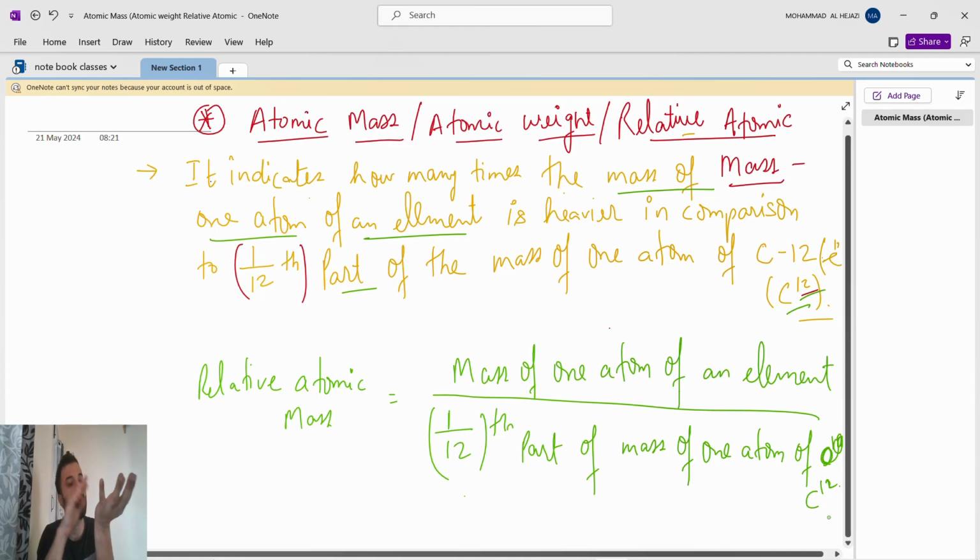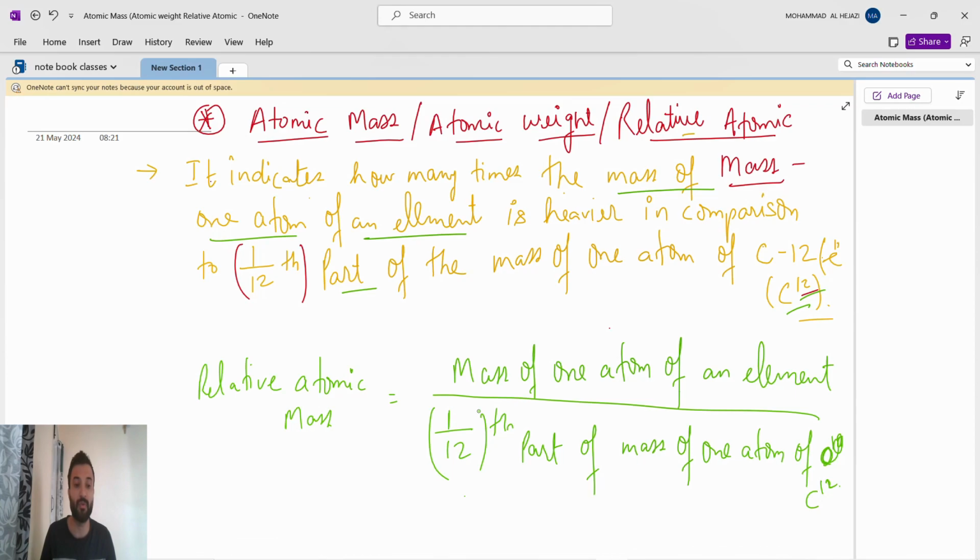We took the mass of an element, and this mass of an element will be compared with 1 by 12th part of the mass of one atom of carbon 12. Carbon 12, because we take the carbon whose atomic mass is 12 only. One more carbon is there whose atomic mass is 14. We are not considering that. We will consider only the carbon whose atomic mass is 12.